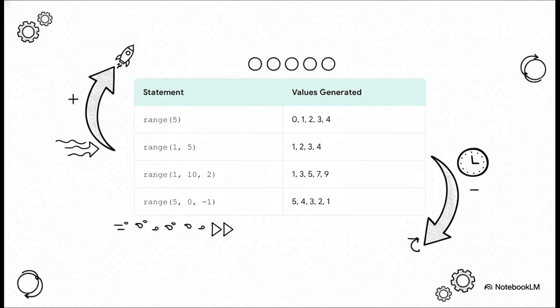And range is way more flexible than you might think. Just look at this. If you give it one number, like range(5), it starts from 0 and gives you 5 numbers total: 0, 1, 2, 3, 4. Want to start somewhere else? No problem. range(1, 5) starts at 1 and goes up to but not including 5. You can even tell it what step to take. range(1, 10, 2) counts by 2s. And yeah, you can even count backwards by using a negative step. It gives you incredible control.